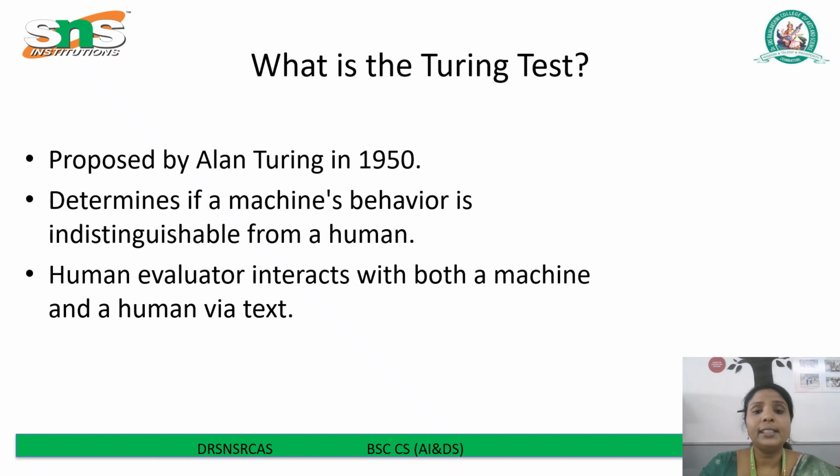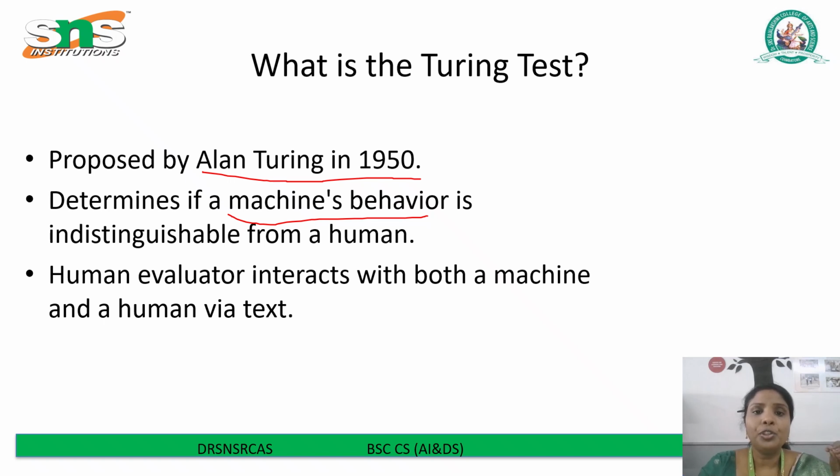Next, we see the Turing test. The Turing test was proposed by the British mathematician and computer scientist Alan Turing in the 1950s. It is a method used to test a machine's ability to show intelligent behavior that is indistinguishable from that of a human.